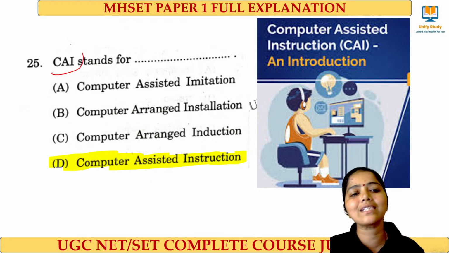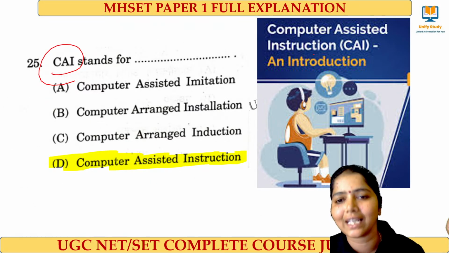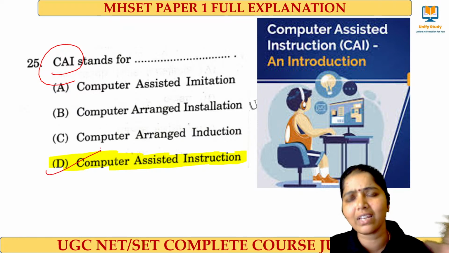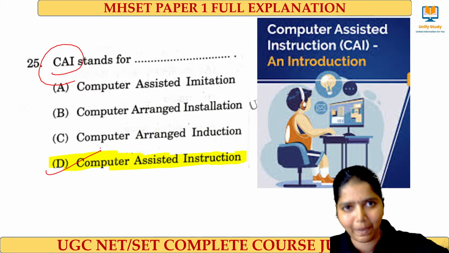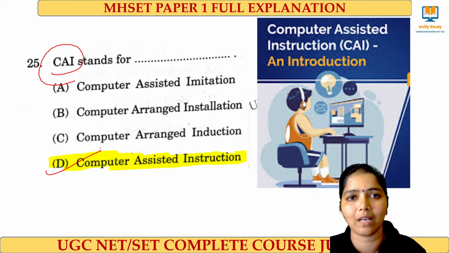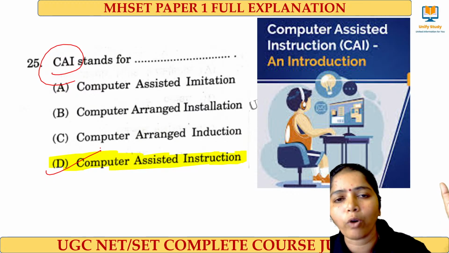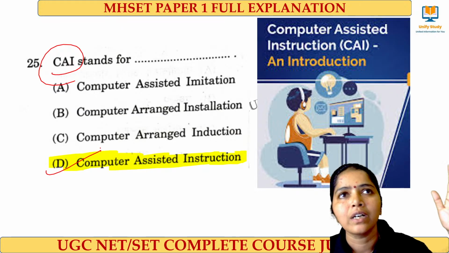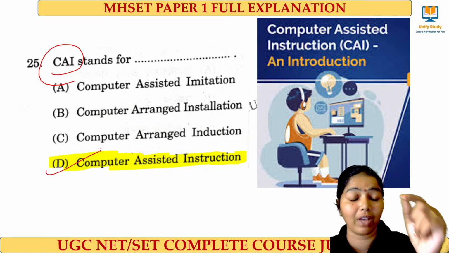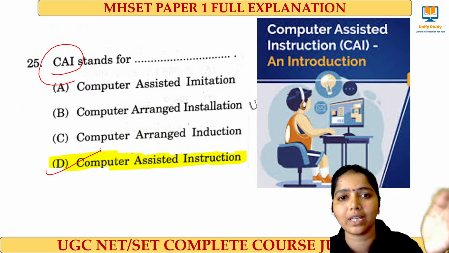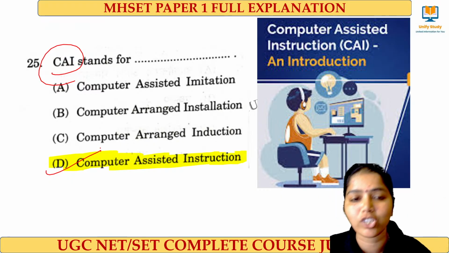Next is CAI, which is nothing but computer assisted instruction. CAI. Very easy, direct question. We can also expect these kinds of abbreviations in the NET examination. Last December 2024, out of 16 shifts, nearly 8 shifts had one abbreviation in each ICT paper. So please make sure of abbreviations.